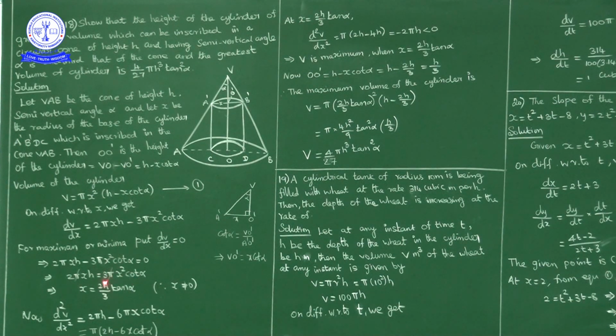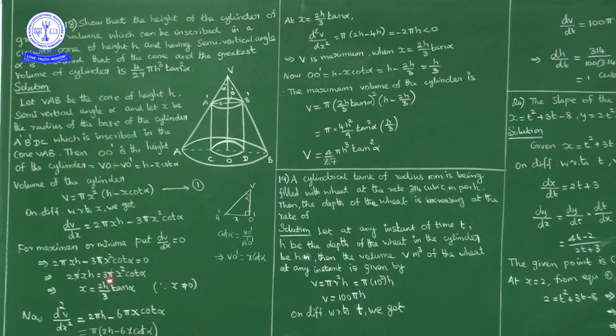Pi cancels, and x is non-zero so one x also cancels. So we have 2h is equal to 3x cot alpha.